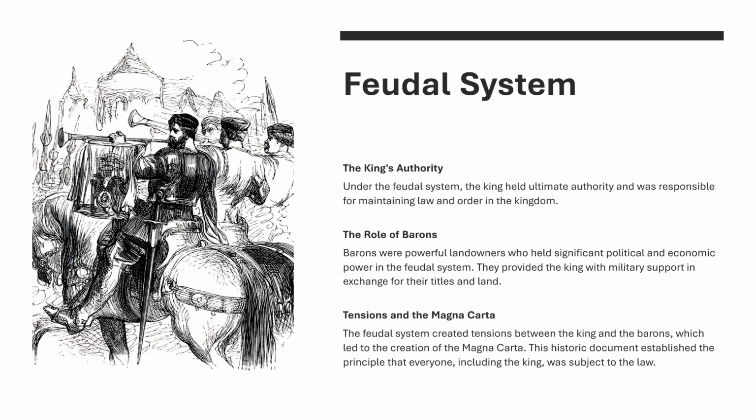Feudal system. The king's authority. Under the feudal system, the king held ultimate authority and was responsible for maintaining law and order in the kingdom. The role of barons. Barons were powerful landowners who held significant political and economic power in the feudal system. They provided the king with military support in exchange for their titles and land.